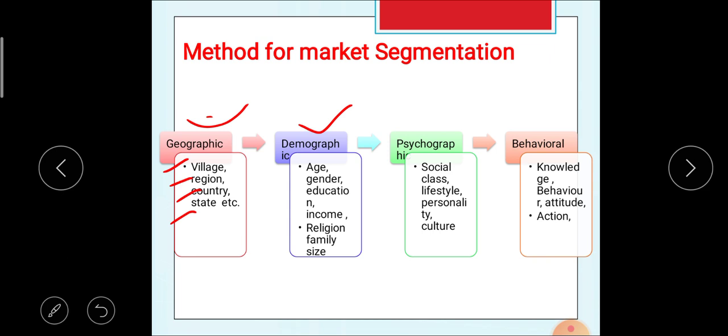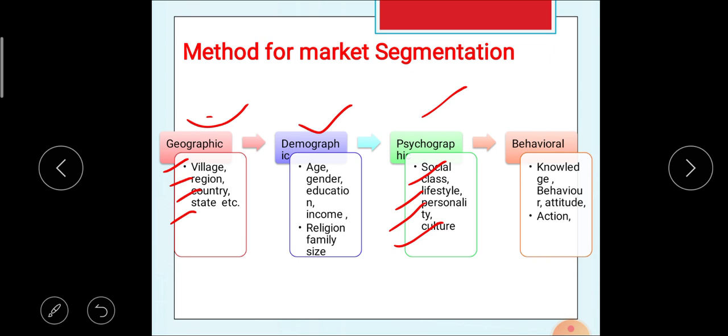Then the third type is psychographic market segmentation. Here the markets are subdivided into different groups according to different psychological characteristics. These characteristics are social class, lifestyle, personality and culture. These are the four key characteristics which are helpful in psychographic market segmentation.